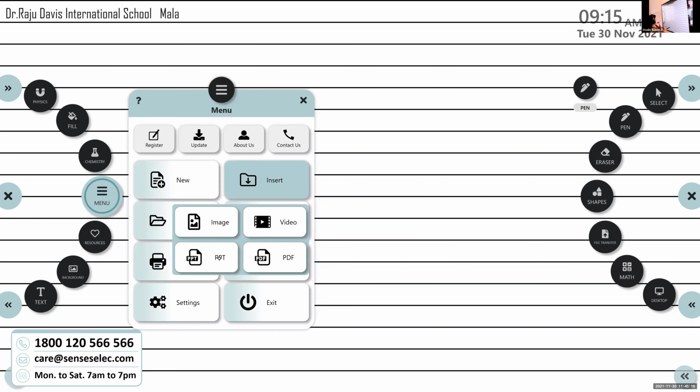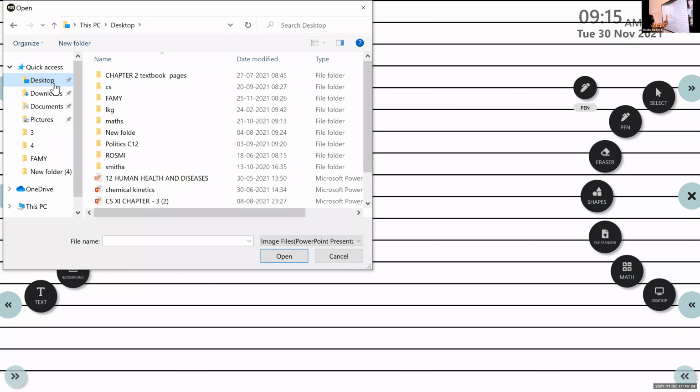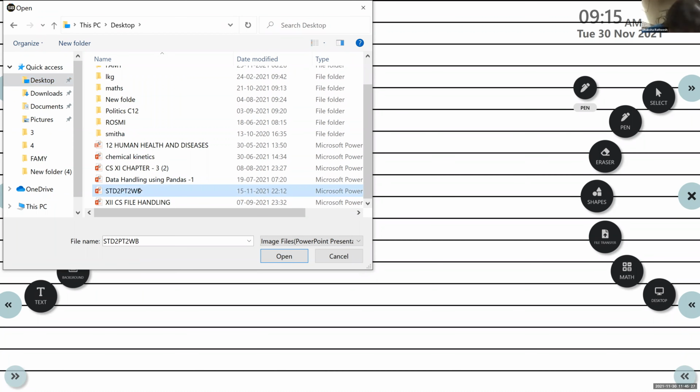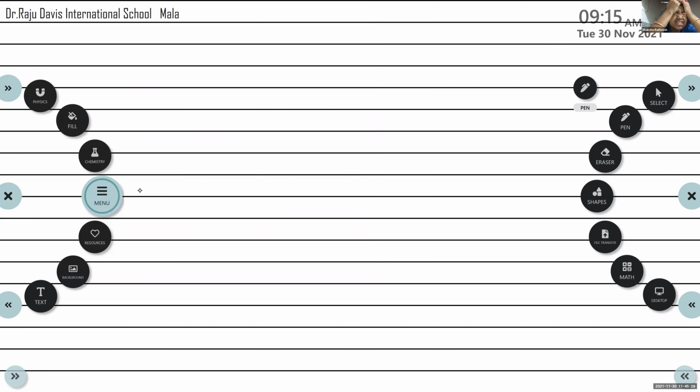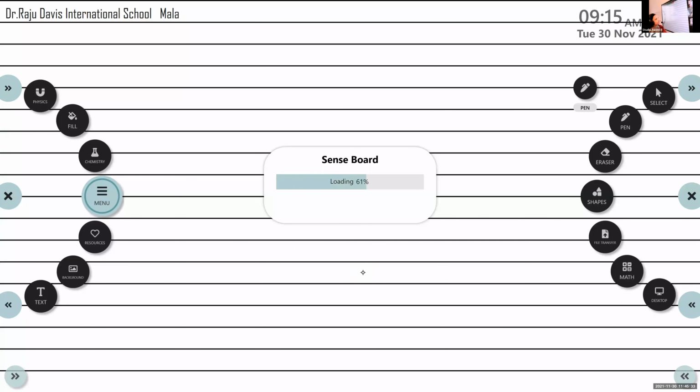Okay, very good. The exercise that we are going to do today is exercise 4.1.